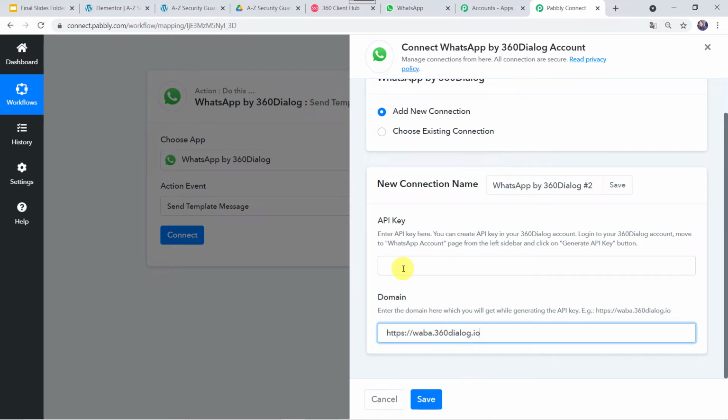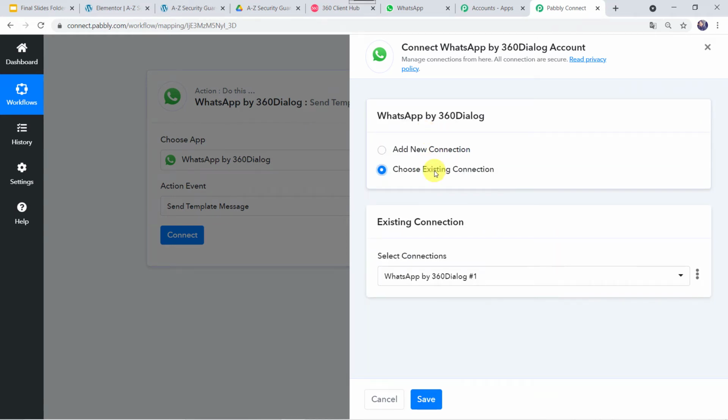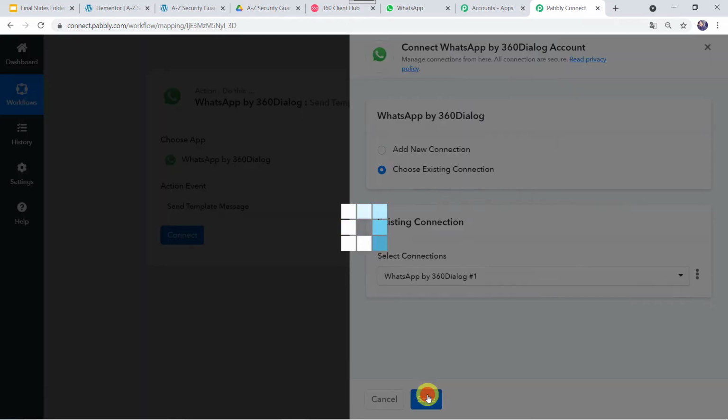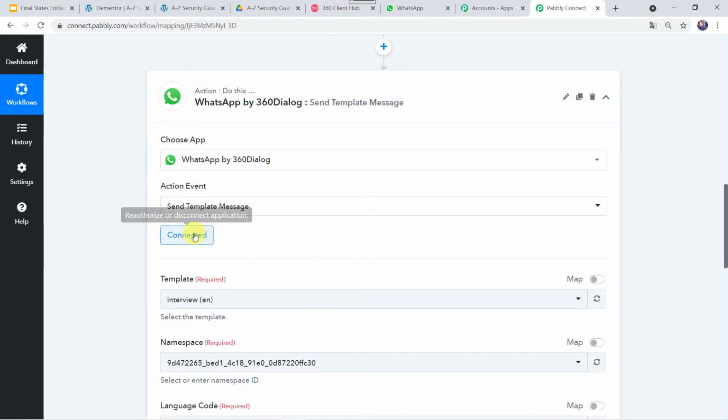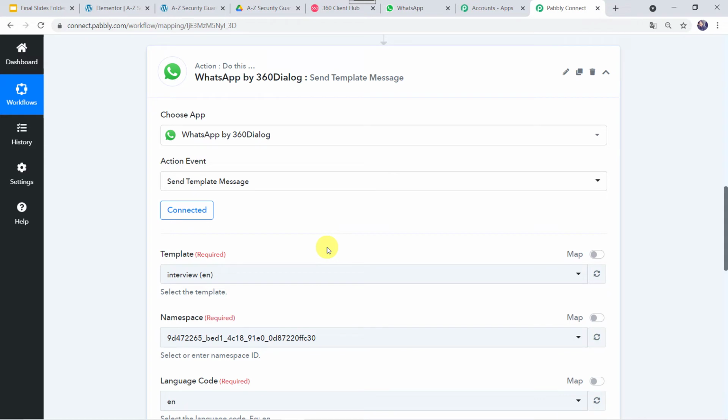Okay. Now after submitting the API key here and the domain name, click on save. As I already have a connection with my previously created API key, I am just clicking on choose existing connection and I will just click on save. And now 360 Dialog is connected to Pabbly Connect.